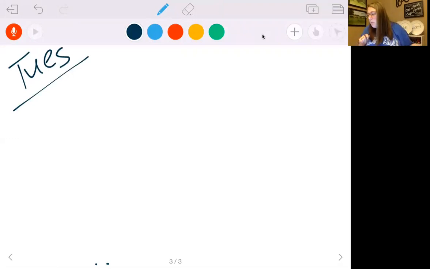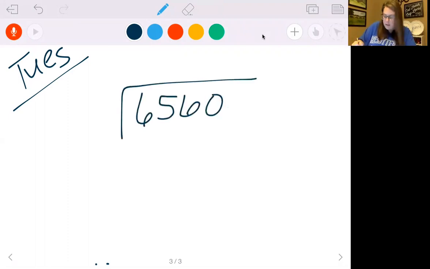So today we're going to be on page 159. We're going to be doing some more division. So let's look at some of these. If I give you 6,560 divided by 8, remember, divide, multiply, subtract, bring down, repeat.